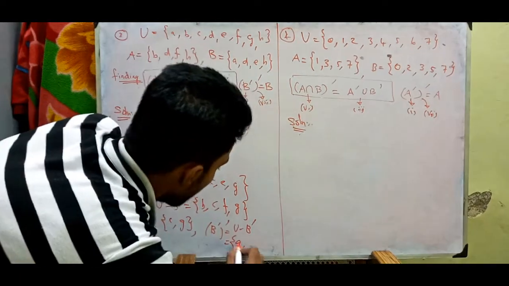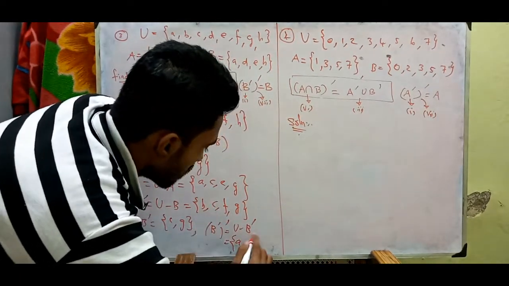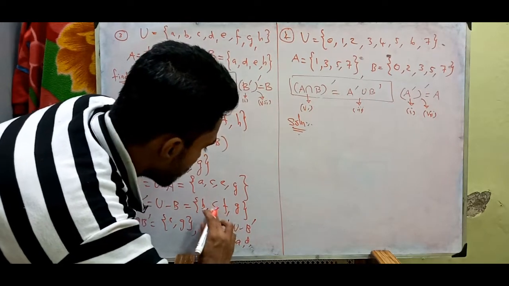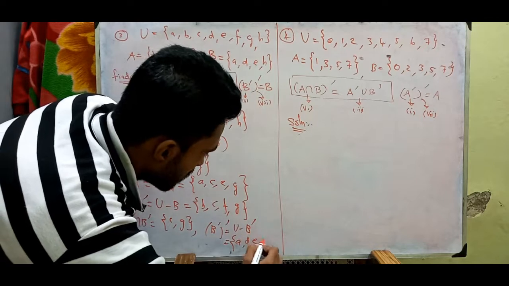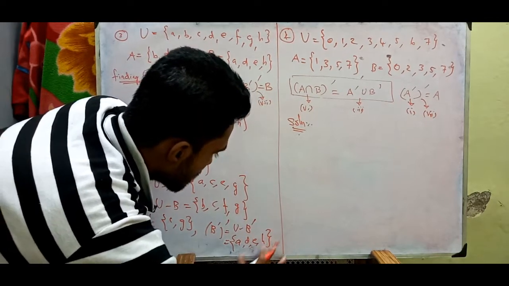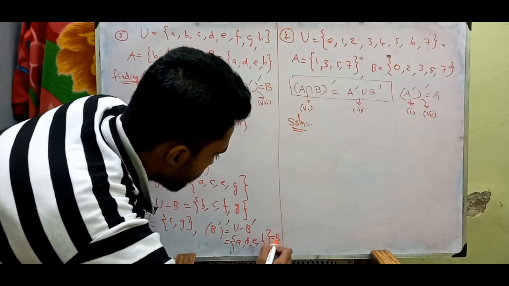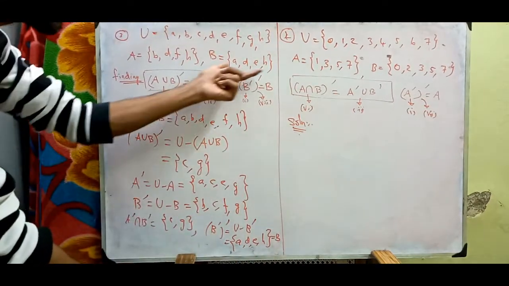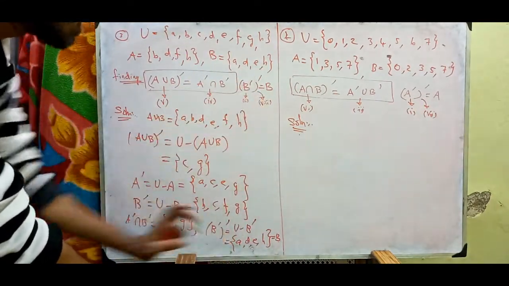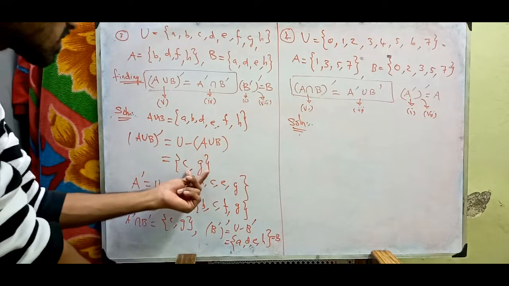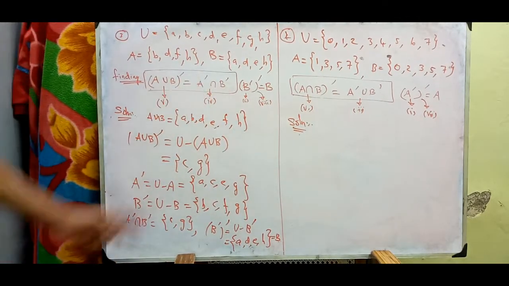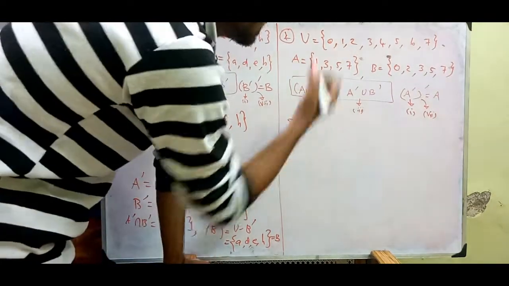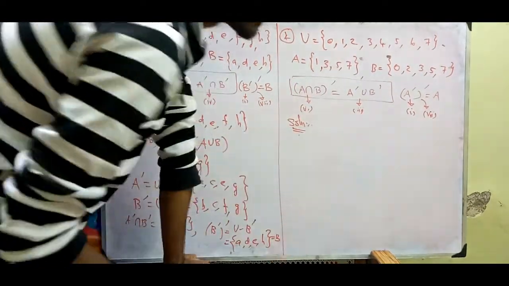A, B, C, D, E, F, G, H. And this is nothing but your B question, right? So B is A, D, E, H. Also C comma G and C comma G match here. So A union B whole dash is equal to A dash intersection B dash. So this is how the question goes here, and for this solution also, same thing.